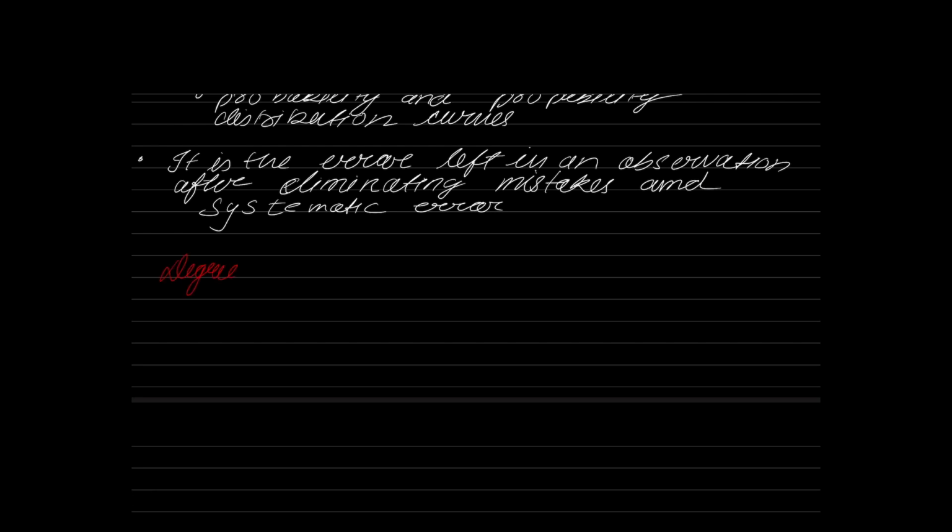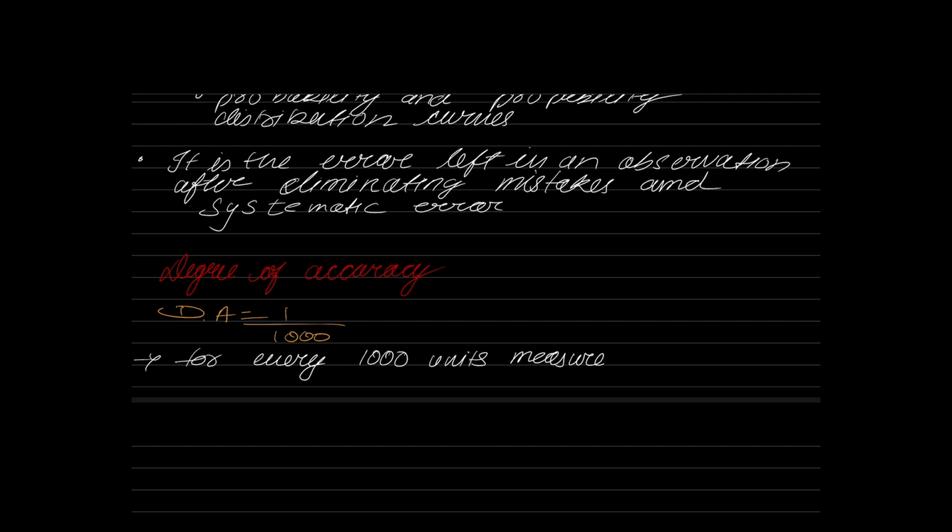This particular statement tries to say that for every 1000 units measured, the error is 1 unit. Okay, please understand. For every 1000 units measured, there is 1 unit of error. That is the meaning. When I am saying that the degree of accuracy is 1 in 1000, the meaning is that for every 1000 units you measured in the field, you are going to have 1 unit of error. That is it. Okay. So for every 1000 mm you measured in the field, you are going to get an error of 1 mm. For every 1000 centimeters you measured in the field, you are going to get an error